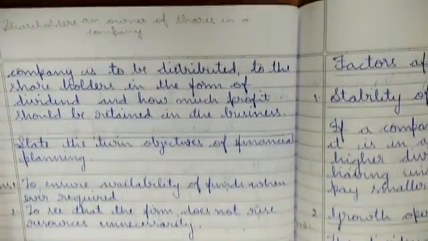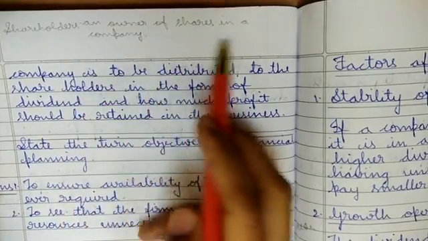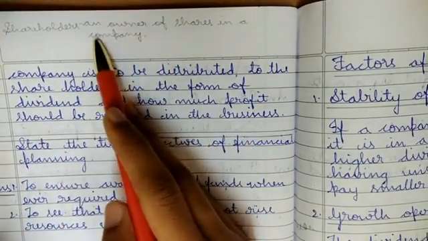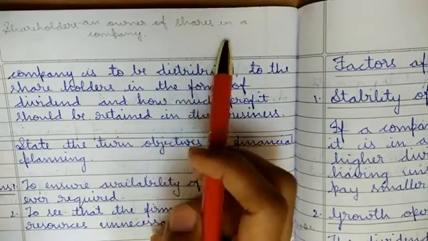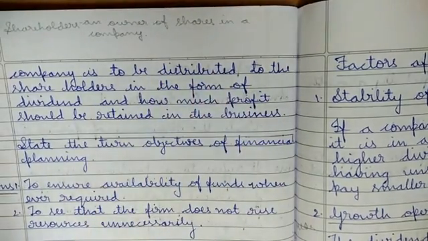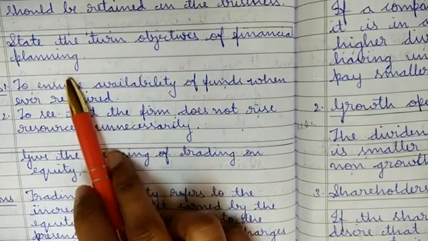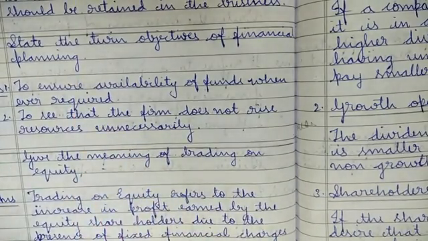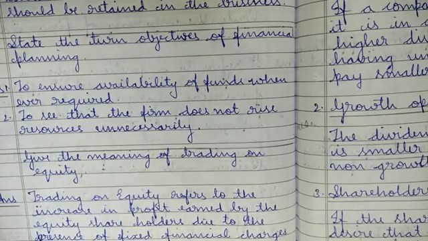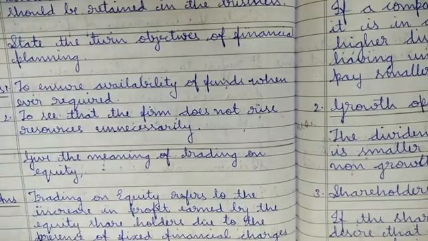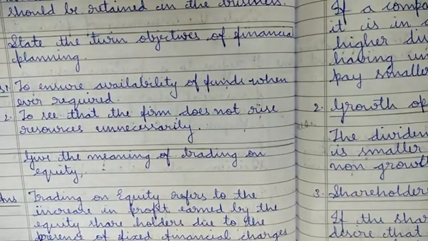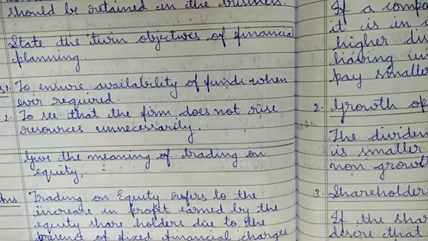See, I have written here, just now I told that shareholders are the owners of the company, owners of shares in the company. So whatever share comes, he or she is the owner. Next is state the twin objectives of financial planning. Often they ask this question, what is financial planning and trading on equity? I would like to say this chapter is a little small, so I will finish it in one video only. There are no part 1, part 2 and all.